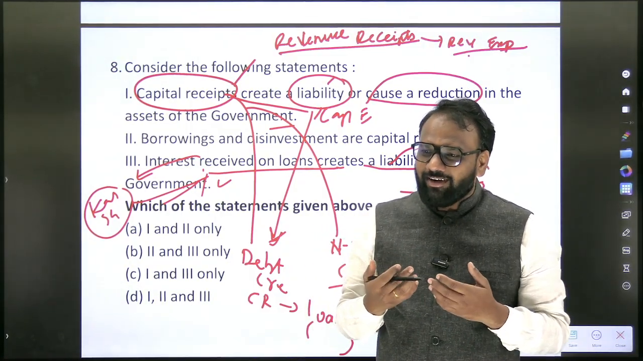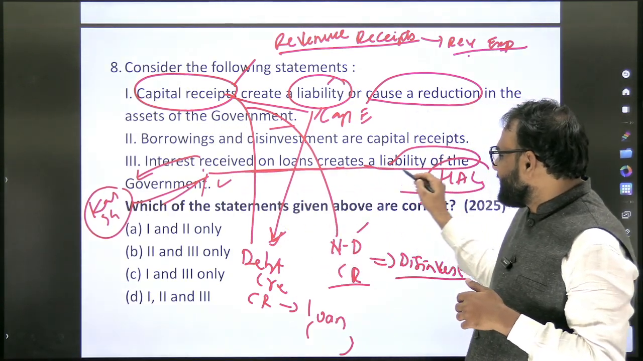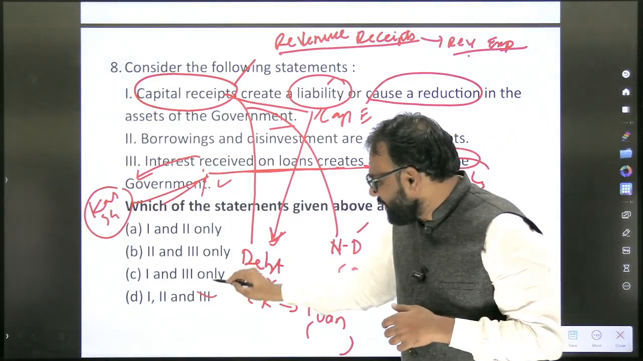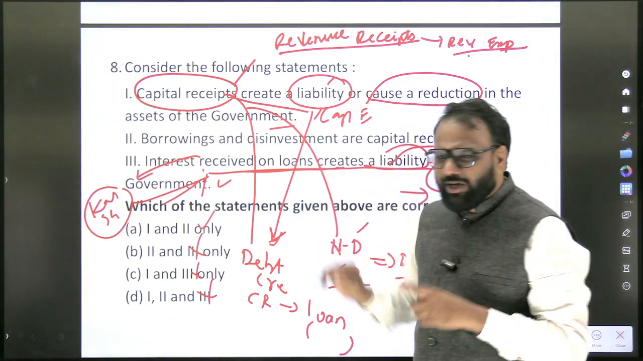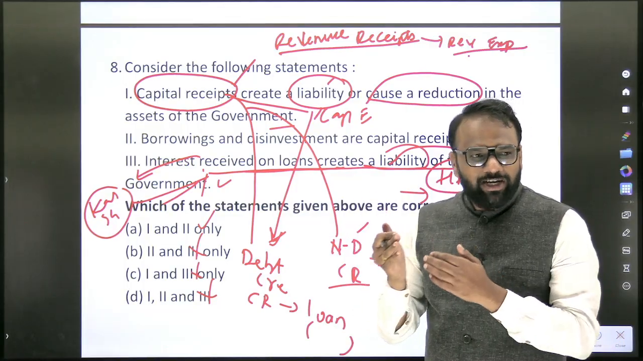So it will become what? An asset. They have mentioned that interest received on loans creates a liability. No, it becomes an asset. So if you eliminate the third one, you are left with only one option, 1 and 2 only. But we will not stop here itself. We will try to understand the options.